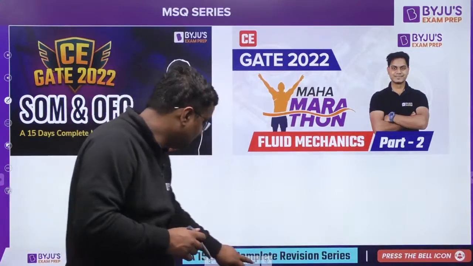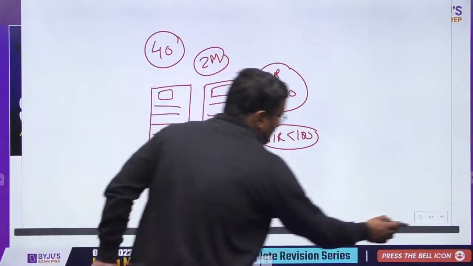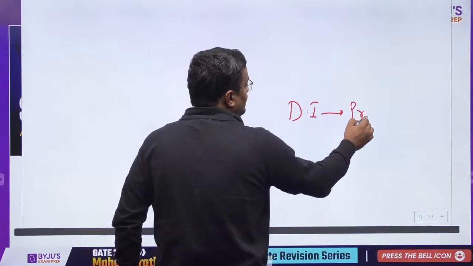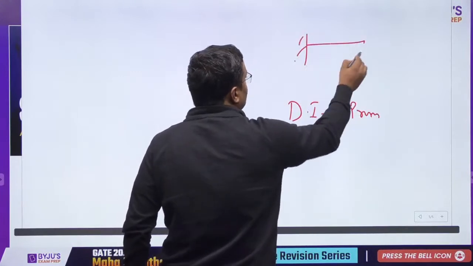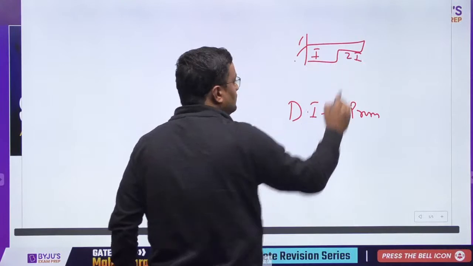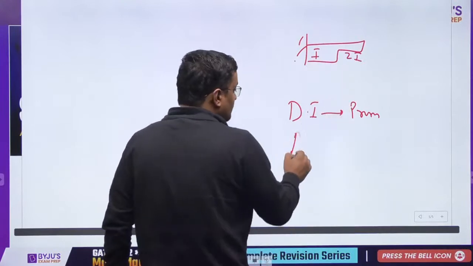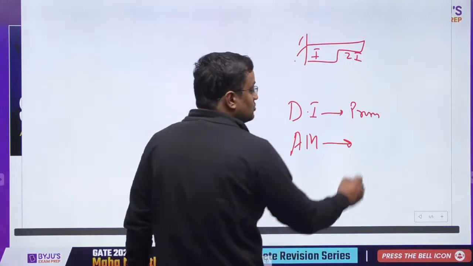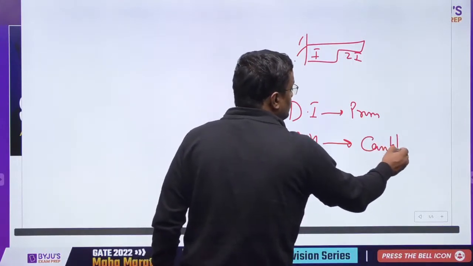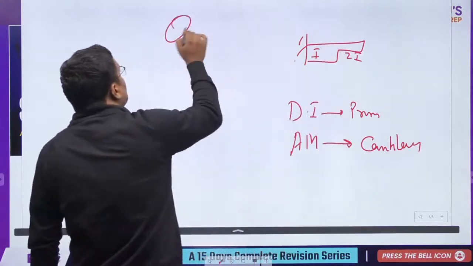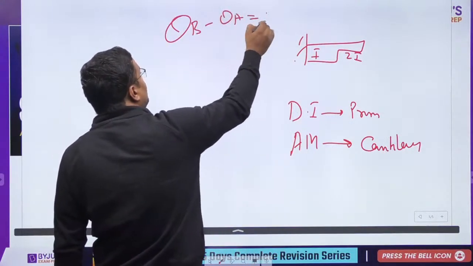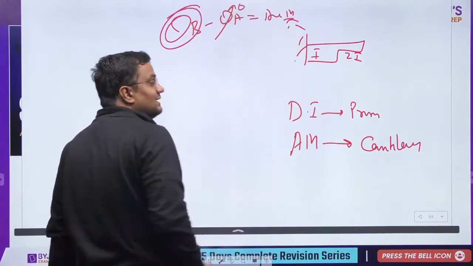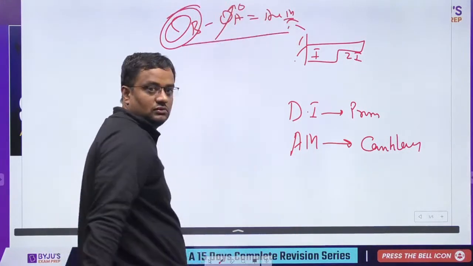Okay, so everything has a limitation. Let me tell you the limitations as well. Double integration method can be used only for prismatic beams. Means if this is IE and this is 2IE, you cannot use double integration. Area moment theorem you can use for prismatic and non-prismatic both, but it is suitable for a cantilever because zero slope should be known, because the slope theorem says theta minus theta A is equal to the area of M by EI. But one of the thetas has to be 0, then only you will find theta. Otherwise it will be one equation, two unknowns.